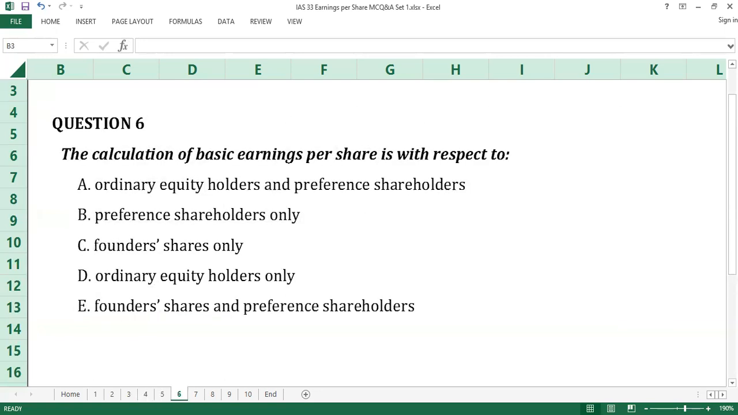Question number 6. The answer to question number 6 is D, ordinary equity holders only. Basic earnings per share is calculated for ordinary equity holders only. As a result of this, the after-tax amounts of preference dividends, differences arising on the settlement of preference shares, and other similar effects of preference shares classified as equity are adjusted out. D is the answer to question number 6.